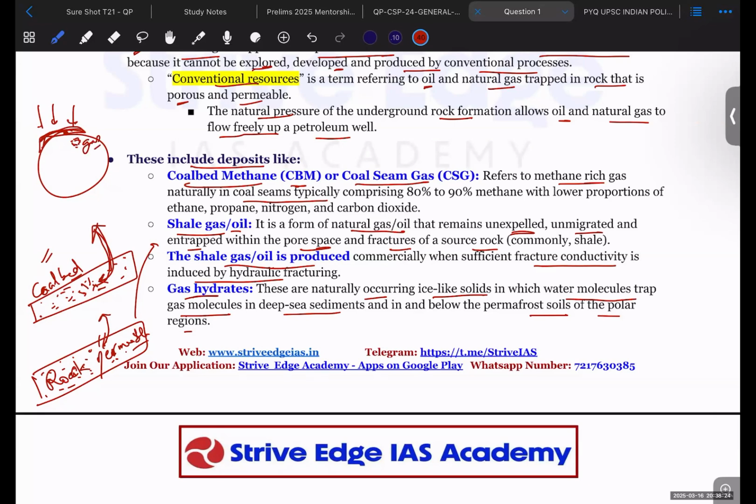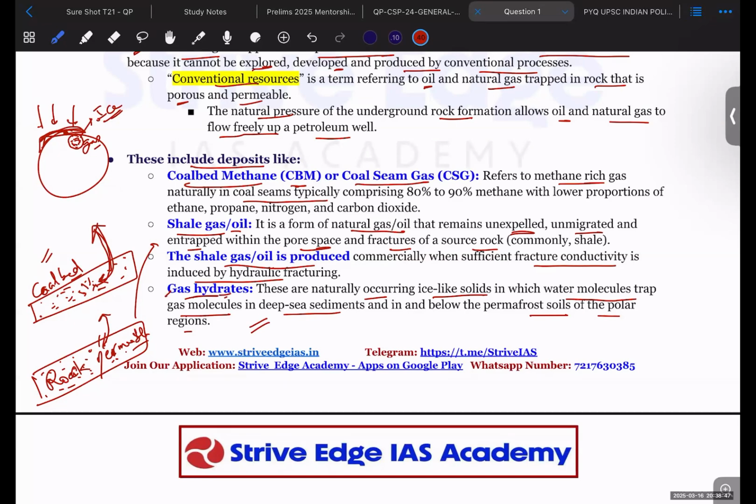So methane gas gets trapped here. Methane gas along with the water forms ice. So this ice, with the methane gas trapped within it, is called gas hydrates. Gas along with hydrates, that is water.